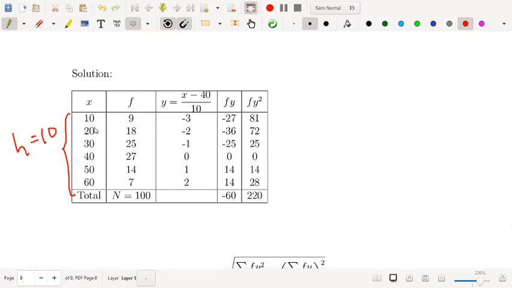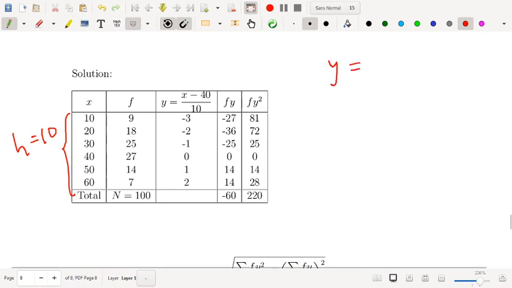So we can take advantage of the change of scale and change of origin. That will reduce your calculation. That is called step deviation. We already applied it in the arithmetic mean calculation, which we saw in our measures of central tendency chapter.